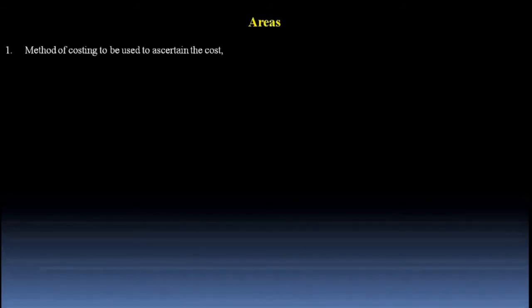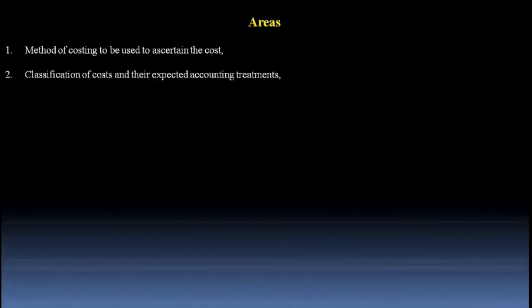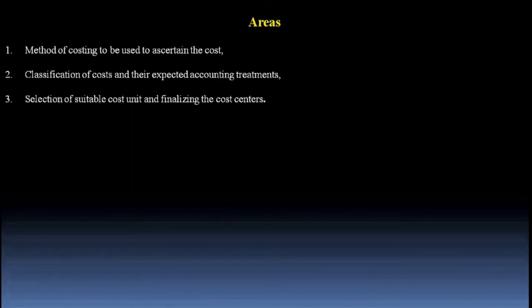Method of costing to be used to ascertain the cost. You and your peer should use a similar costing method to ascertain the cost of the products. You and your peer should classify your cost on a similar basis and their expected accounting treatment should be similar. You should select a suitable cost unit and you should finalize your cost center in a similar way. You cannot have a different cost unit for ascertaining your cost because with respect to cost unit, costs are ascertained.